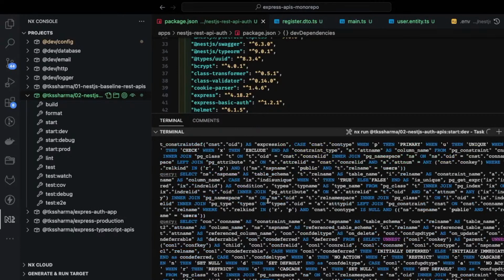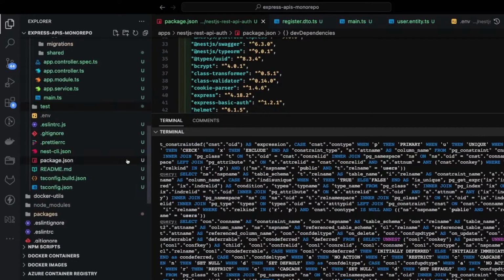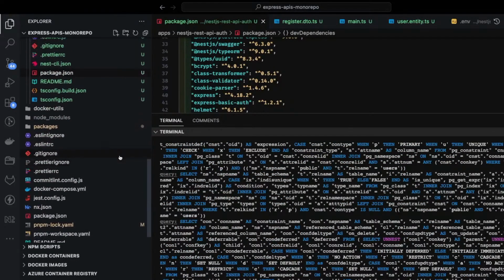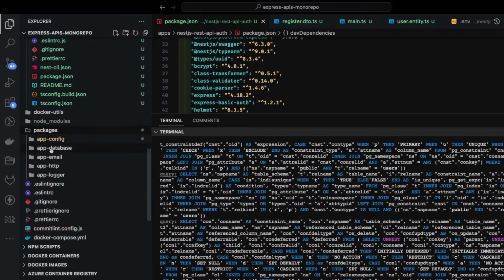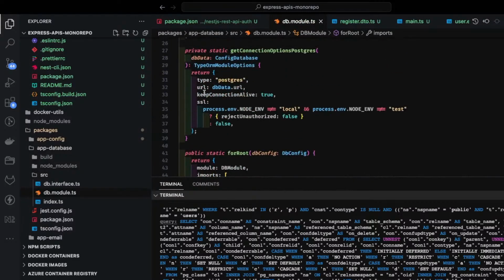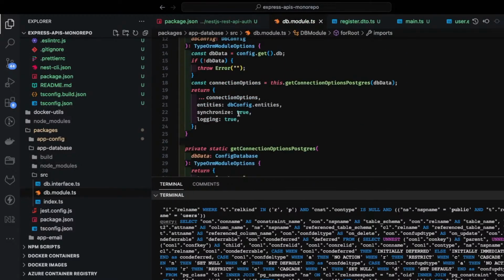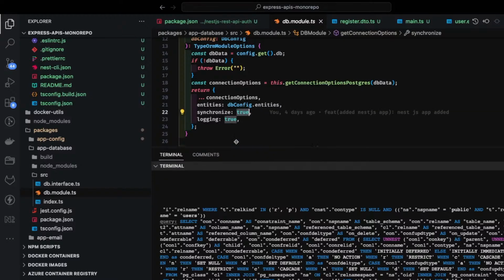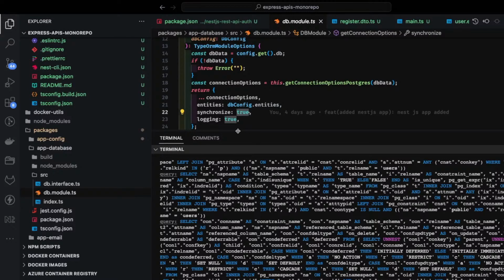The thing is we are using this typeorm nestjs database module, and this database package. I think I already have synchronize true. That means when you change the entity, it will automatically reflect in the database when you restart it. So this will create this entity.